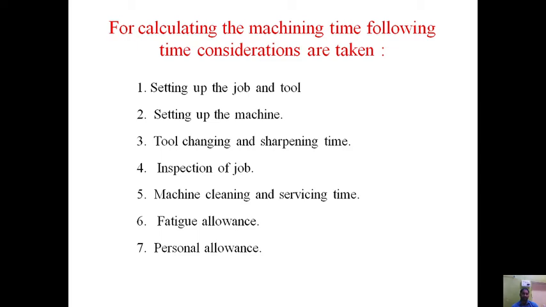Inspection of the job. The operator is given a perfect dimension to complete the job. Every time after the operation, he has to measure the job and inspect it to confirm how much material he still has to remove. In the finishing of the component, he needs to make the operation slowly so that he can set it for perfect dimensions. Otherwise, the component will fail or you have to rework it. So in order to avoid that, he has to inspect every time during the finishing operation.